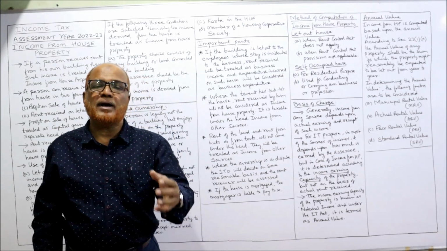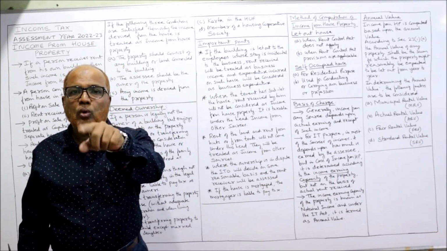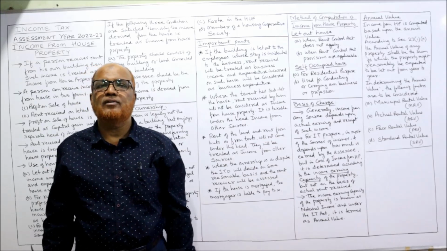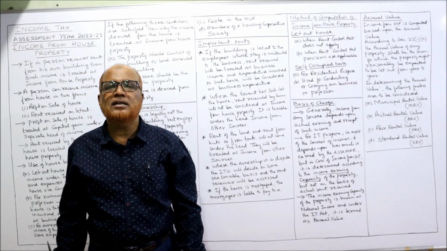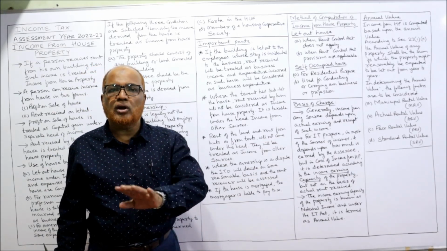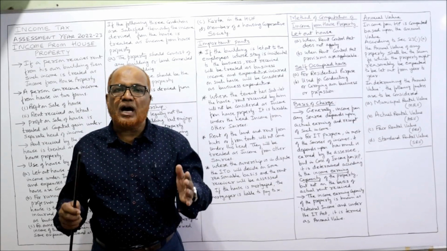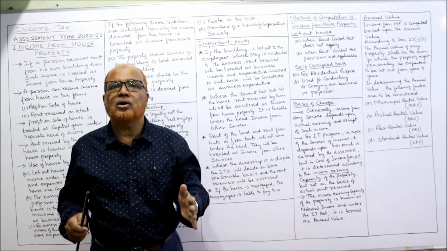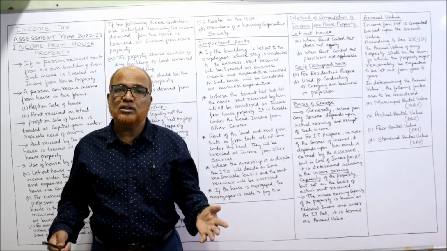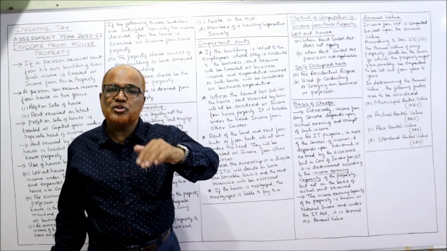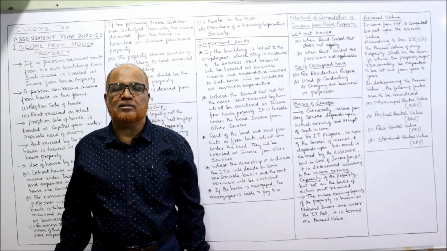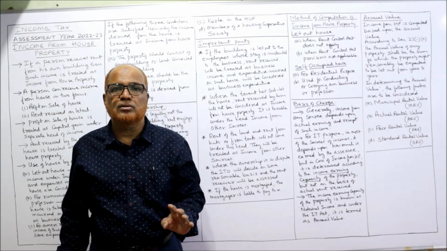The actual rental capacity is 40,000, but you are charging only 5,000 from your friend. In that case, the Income Tax Act will not consider your 5,000. It says, what is the earning capacity of that flat? It is 40,000. So income tax will be charged according to 40,000 rent, not according to the 5,000 you have received.